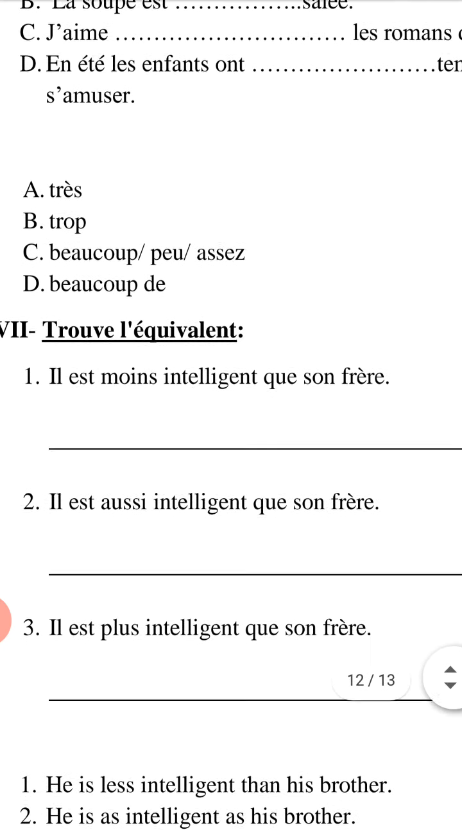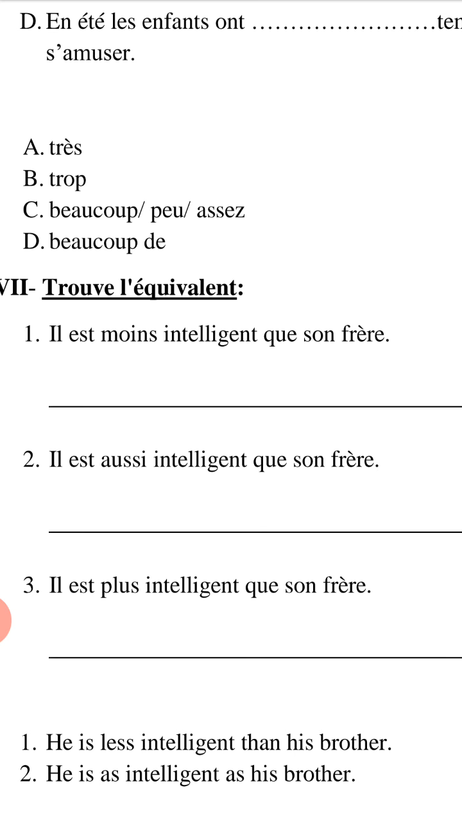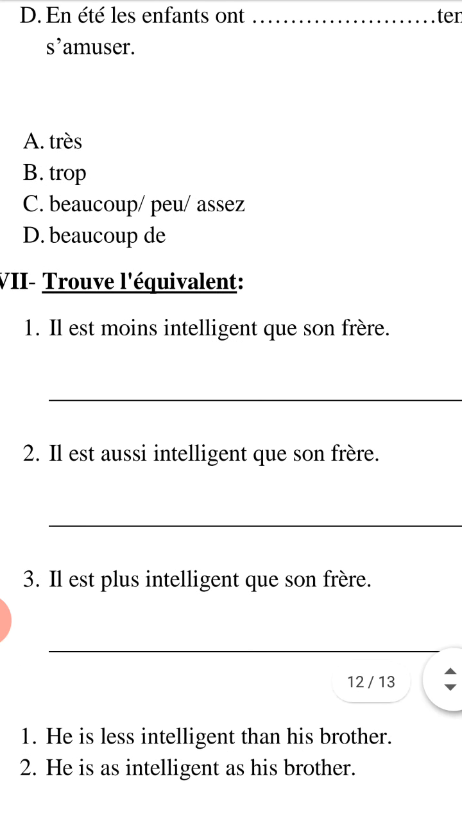I hope you wrote the correct answer. For number 1, it will be he is less than. Il est moins intelligent que son frère. He is less intelligent than his brother. Moins intelligent que, less than. Because moins que, it means less than. Moins before the adjective intelligent, and the que after l'adjectif.